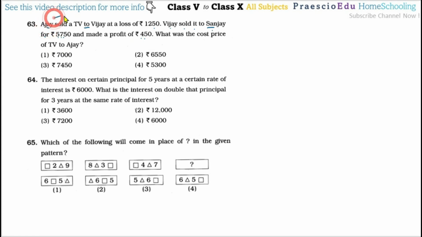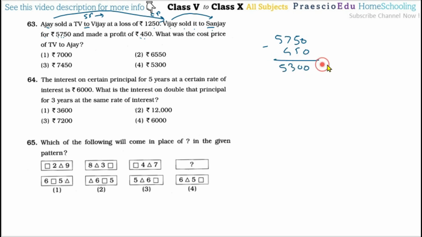Okay, so Ajay sold first to Vijay and then Vijay sold to Sanjay. So first of all, we will calculate Vijay's CP. Okay, so this is Vijay's CP, which is the buy price, but for Ajay, that is the sold price. So we can say like this. As we know, the profit made was rupees 450 after selling at 5750. So we have to deduct that one. So after this, 5300.